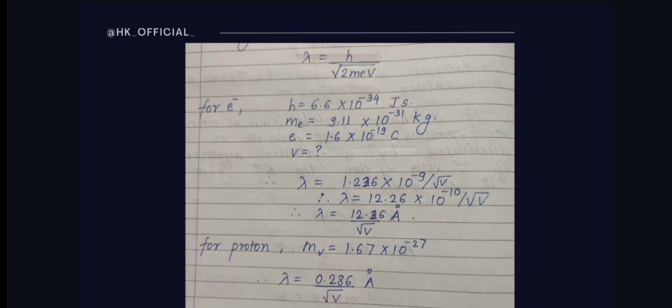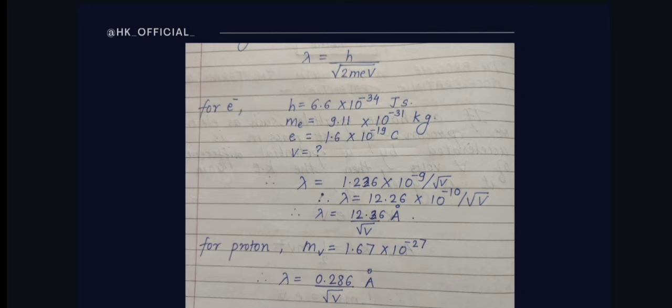H is 6.6 into 10 raised to minus 34 joule second, our Planck's constant. Then we have to know the mass of electron. Don't confuse between charge of electron and mass of electron. If you are confused, then write those and remember.